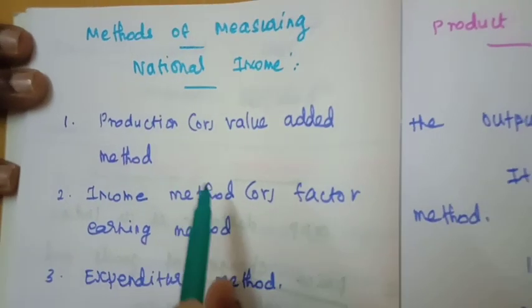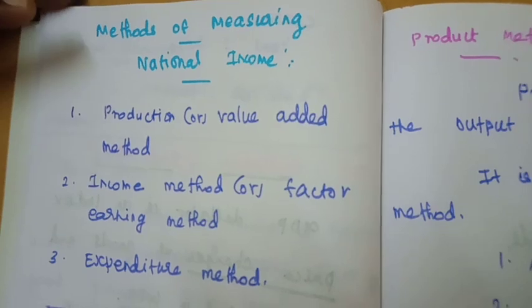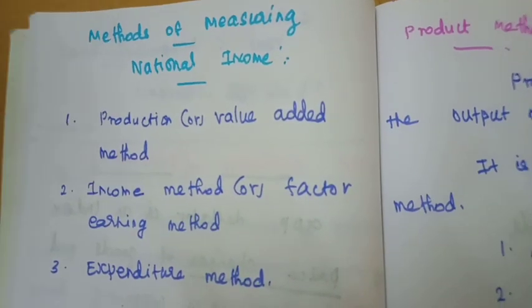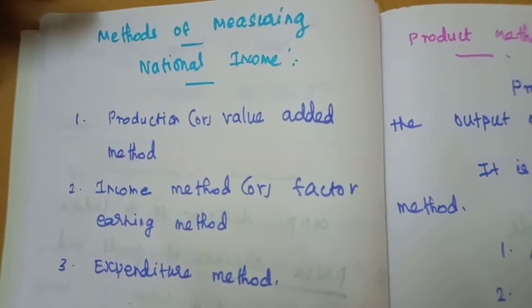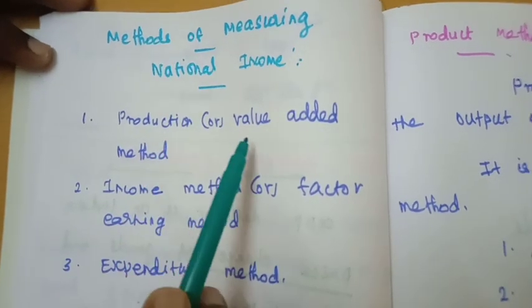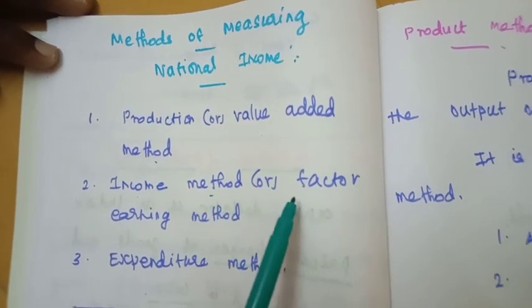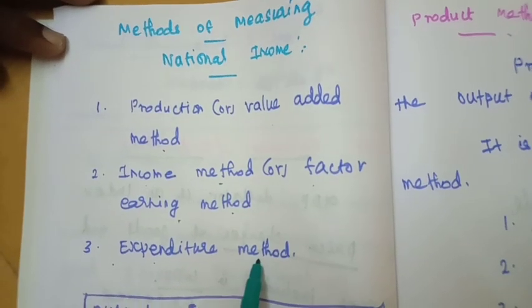Next we will move to a very interesting concept. What methods are we using for measuring the national income of a country? Not only in India, all countries use three methods. One is the production method or value added method, the second is the income method or factor earning method, and the third is the expenditure method.